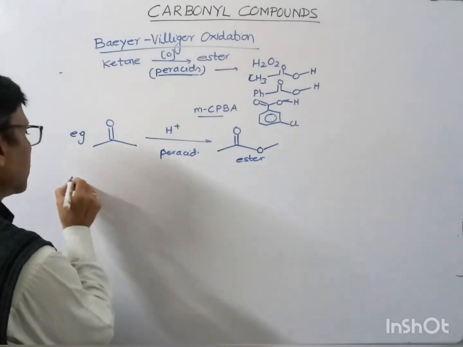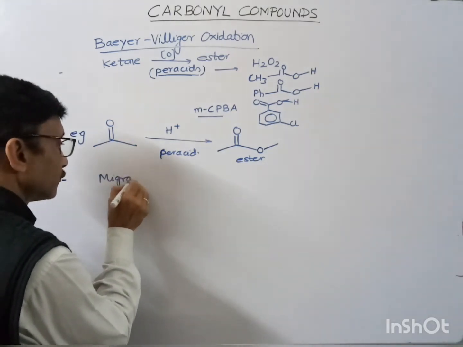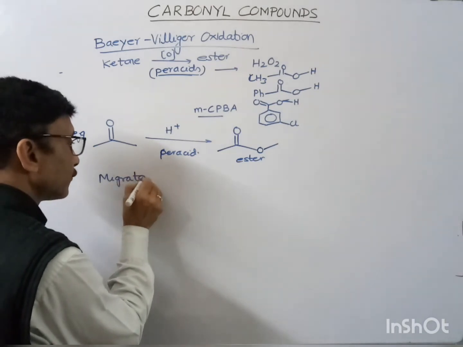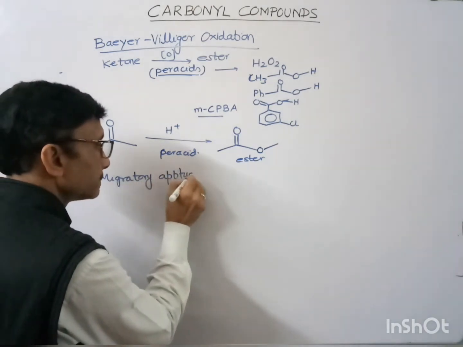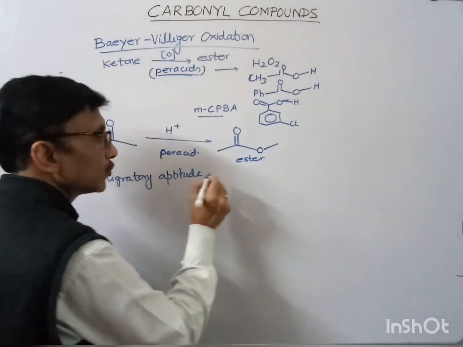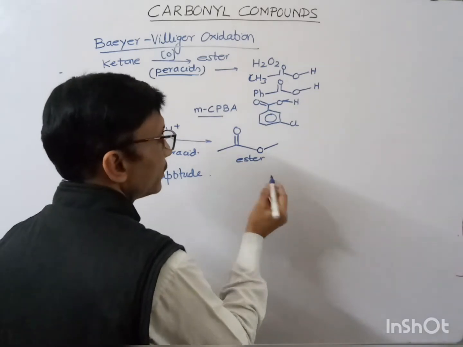So what migratory aptitude should be followed? It is a little different from the Beckmann rearrangement.